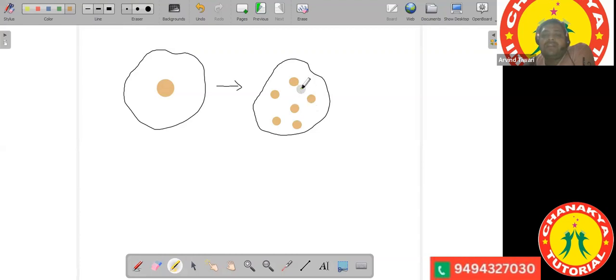Then the nearby region of these nuclei gets surrounded by cellular material, with deposition of cellulose, which gives rise to the formation of the cell wall and the cell membrane. So what is happening here? First, the nucleus is dividing many times, and then the cytoplasmic material is contained in a boundary. So this is your plasmodium, where we observe multiple fission.